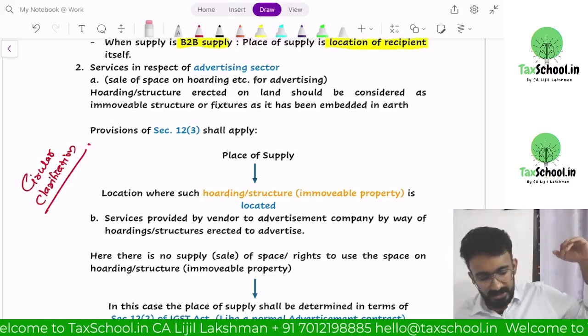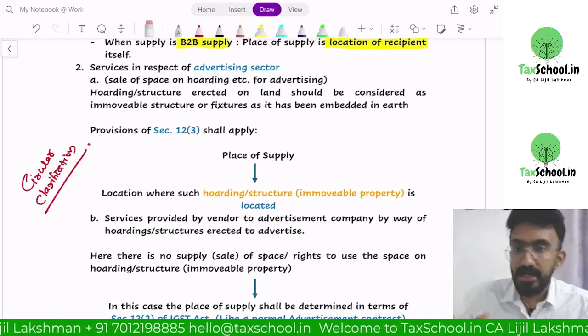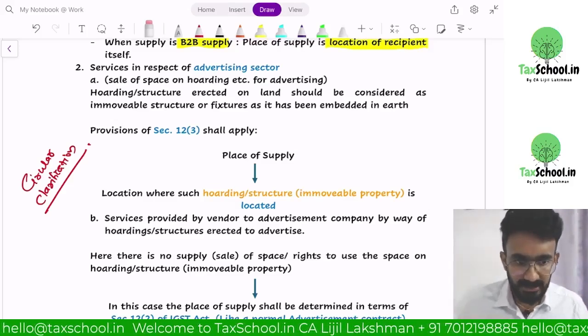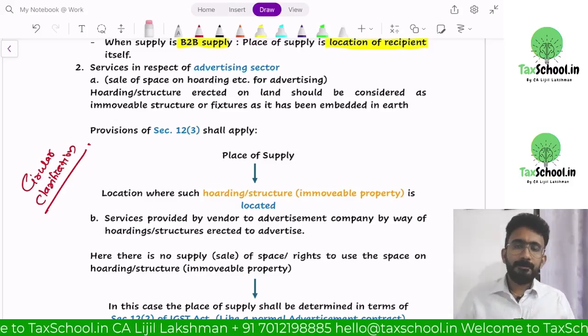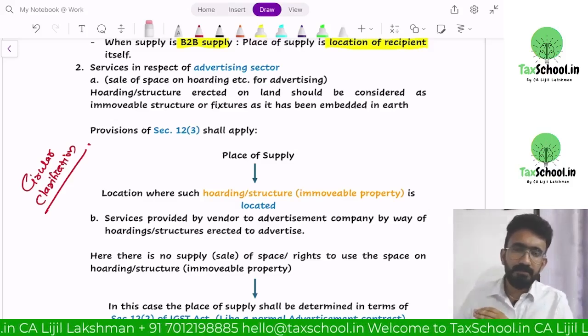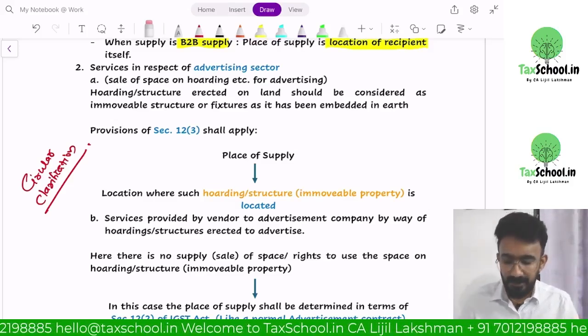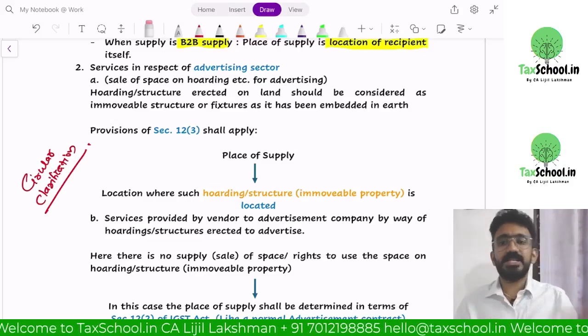So it is erected to the land, and this pillar will be considered an immovable structure. Assume there is a company called 0 Degree Advertisement. This company came to Kochi Metro and said, we will take the entire pillar on lease, which means we will take the entire pillar as sale of space.